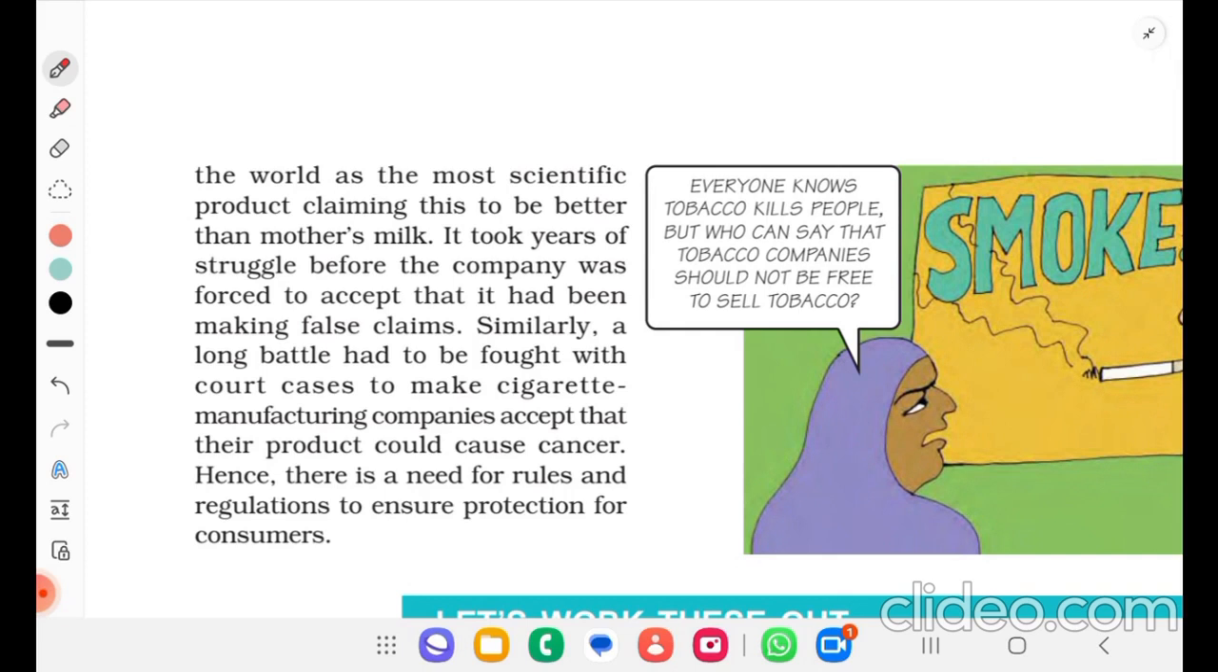It took years of struggle before the company was forced to accept that it had been making a false claim. Similarly, a long battle had to be fought with court cases to make cigarette manufacturing companies accept that their product could cause cancer. Hence, there is a need for rules and regulation to ensure protection of consumers.